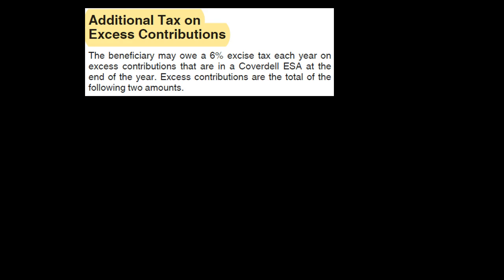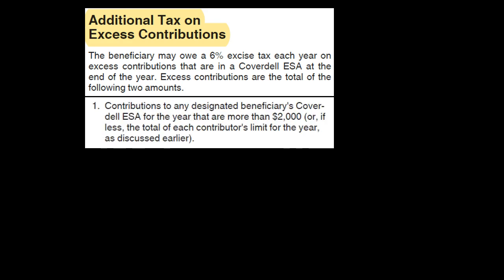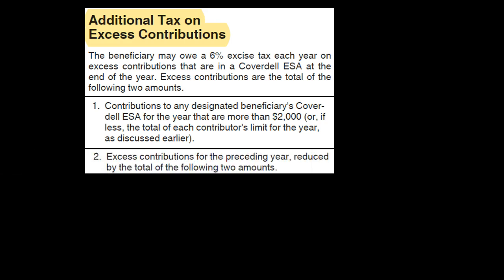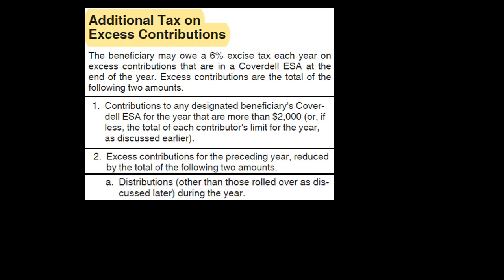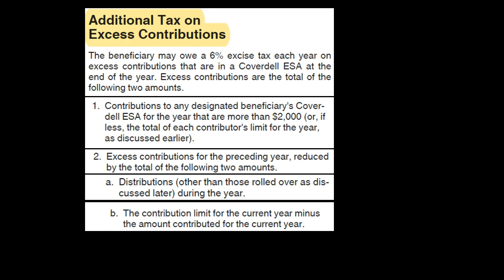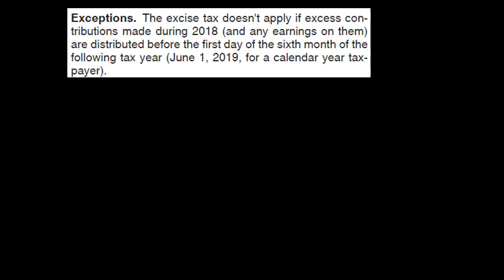Excess contributions are the total of the following two amounts. 1. Contributions to any designated beneficiary's Coverdell ESA for the year that are more than $2,000, or, if less, the total of each contributor's limit for the year as discussed earlier. 2. Excess contributions for the preceding year reduced by the total of the following two amounts. A. Distributions, other than those rolled over as discussed later, during the year. B. Contribution limit for the current year minus the amount contributed for the current year.